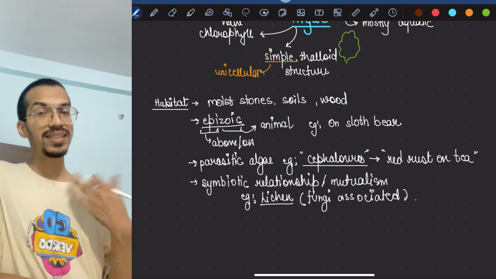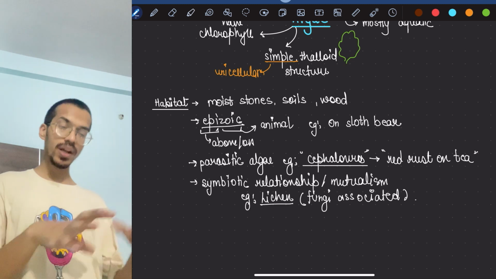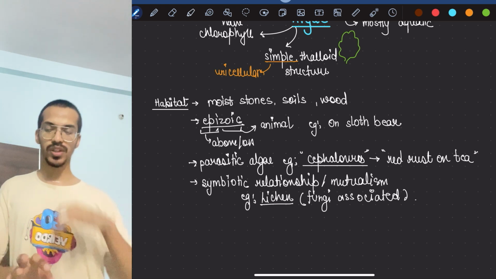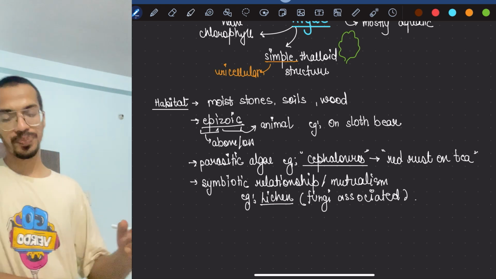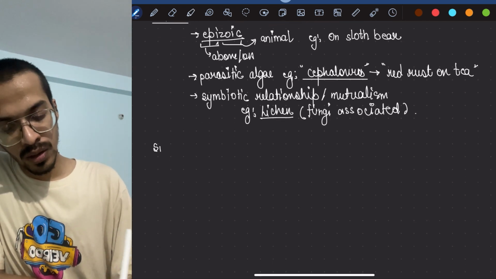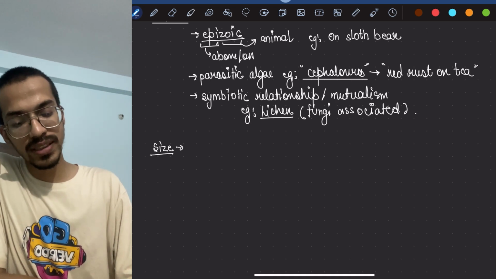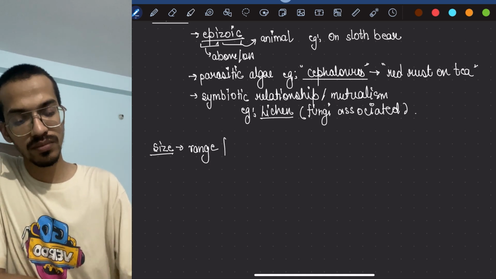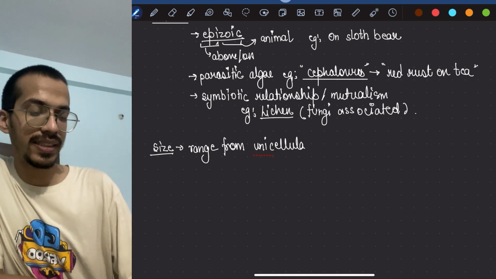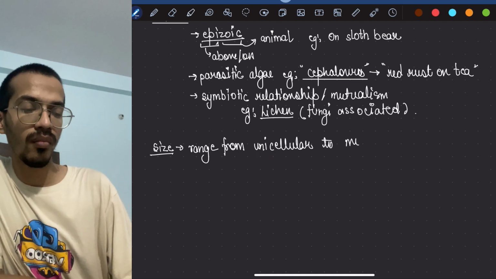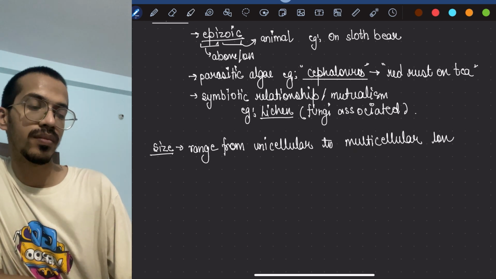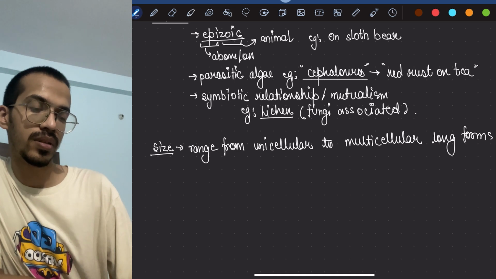Then it comes to size and forms. So on an average, I'm telling you one thing, and then I will go into the types and further classifications of it, where we will learn more. First we're going to see the size. It can range from unicellular to multicellular, long forms up to 100 meters.